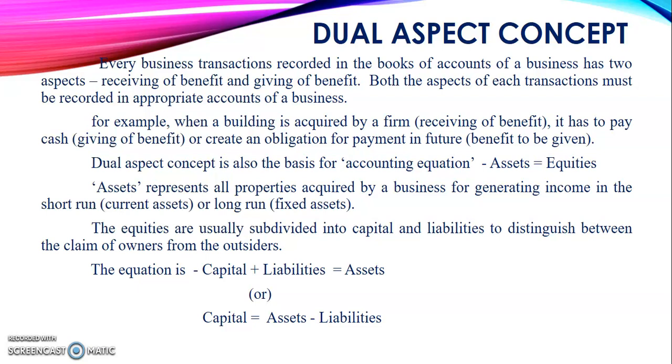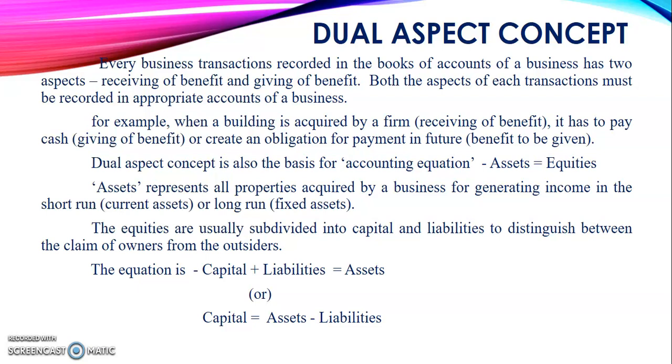Assets represent all properties acquired by a business for generating income in the short run. That is called current assets. So, we have two types of assets, current assets and fixed assets. Those assets which generate income for the business in the short run are called current assets. If the assets give benefit to the business for a long period, that is called fixed assets.